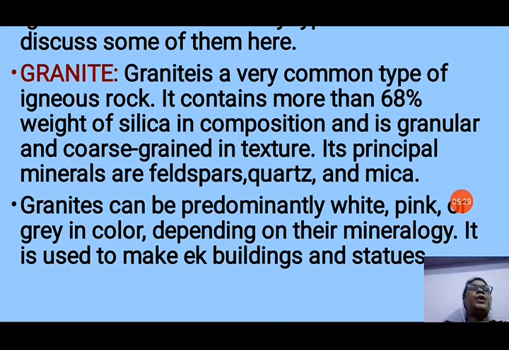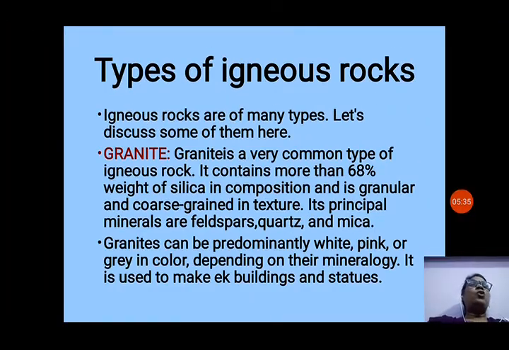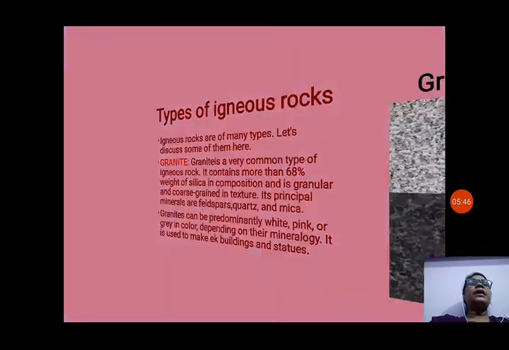It is used to make buildings and statues. Okay. So, granite is a very common type of rock. It contains mostly silica, and it contains feldspar, quartz and mica also. So, predominantly granite is used for making buildings and statues.